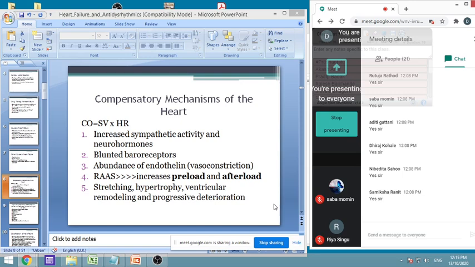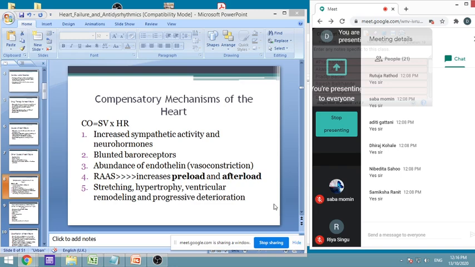So because of this, the load on the heart will increase, and it will cause more problems. Stretching, hypertrophy, ventricular remodeling, and progressive deterioration, these are the further activities. Now I'll explain what stretching means. As I told you, if fluid volume increases or the venous return increases, the blood present at the end of diastole increases. But if that is too much and the heart is not pumping, some of the blood will still remain.